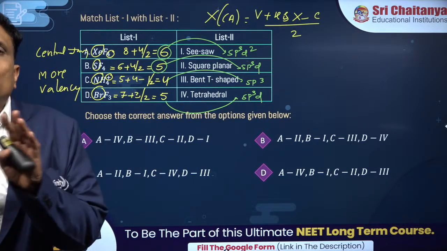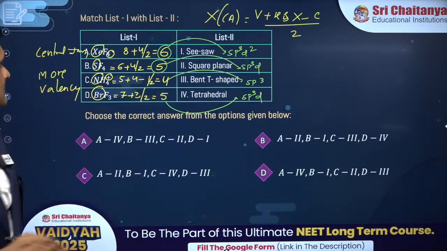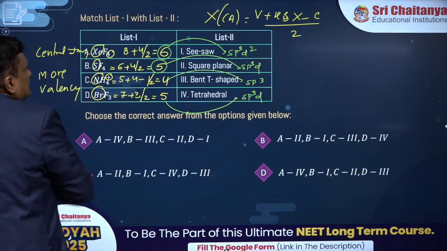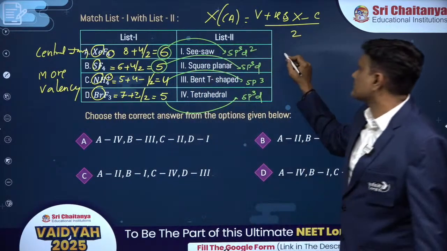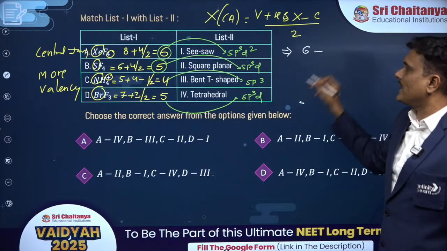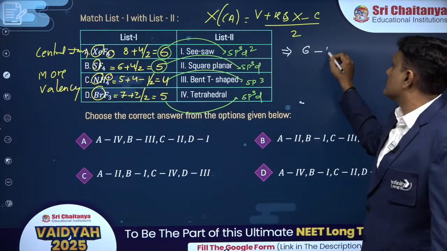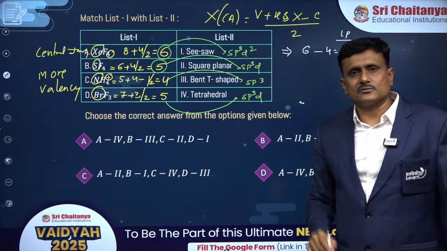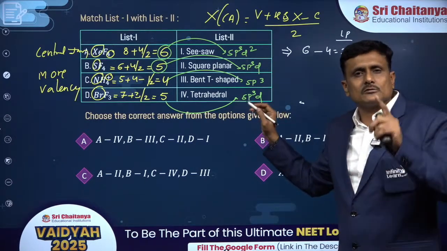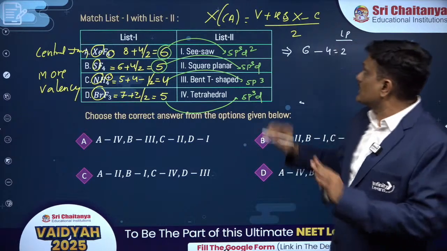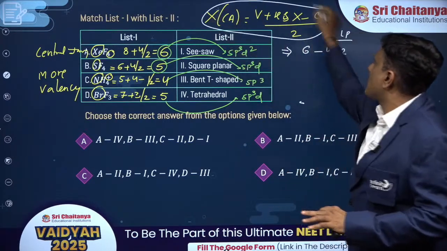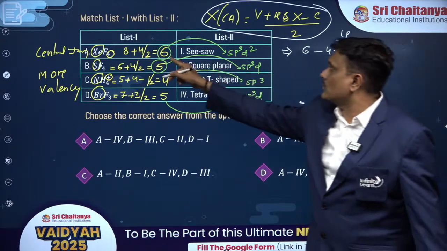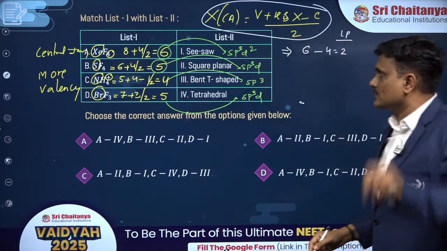And after that, how to predict the number of lone pairs? See how many advantages there are. You got the X value as 6, isn't it? Minus the number of atoms attached to that, which is 4. So the number of lone pairs would be 2, because lone pairs are also asked. So this formula will not only tell you the hybridization but also the number of lone pairs. One simple formula to predict many things, all in one formula. So 6 you got, and atoms attached are 4, so 2 lone pairs are present.